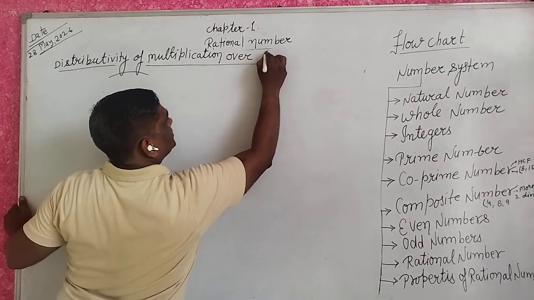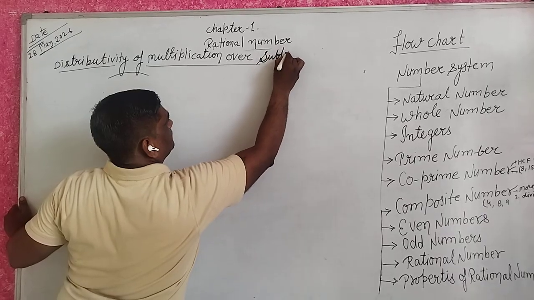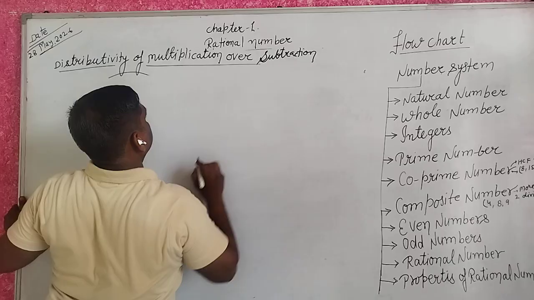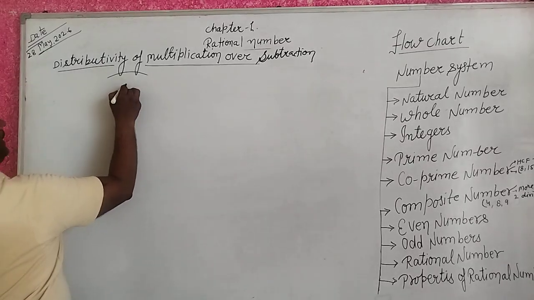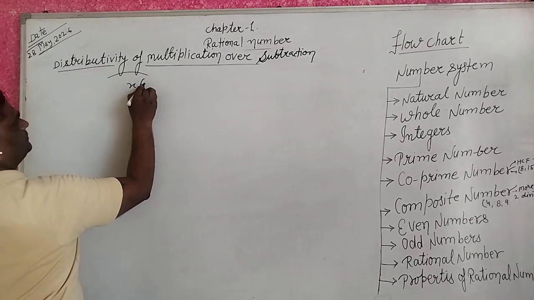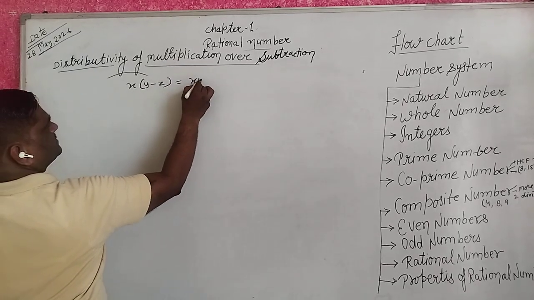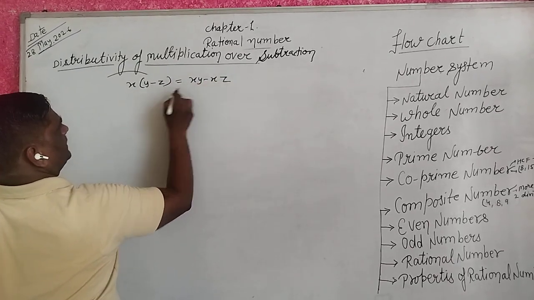addition, subtraction. x into y minus z equal to x into y minus x into z.